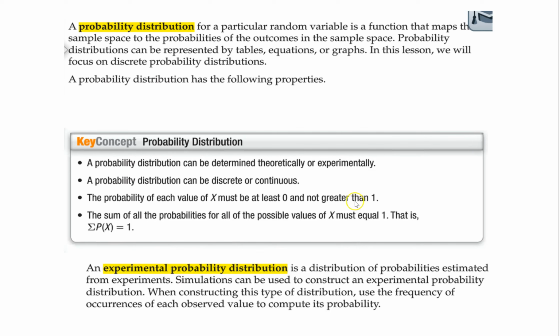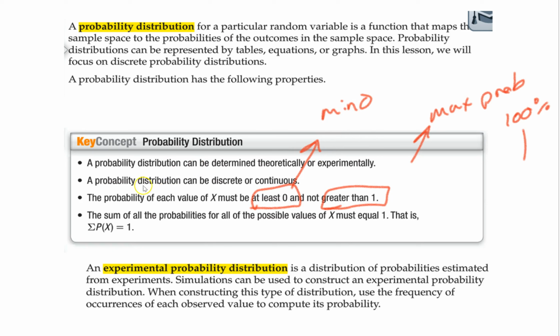Probability in general we talked about before. The max you could do is a 1, right? The max probability is 100%, or 1. And the least probability is 0. Another big idea here is this: the sum of all your probabilities should equal 1.